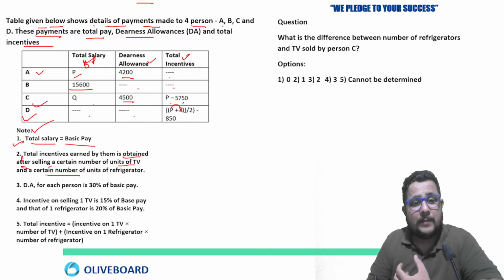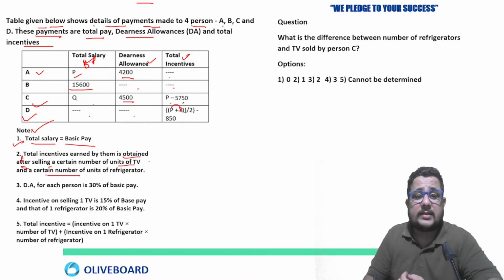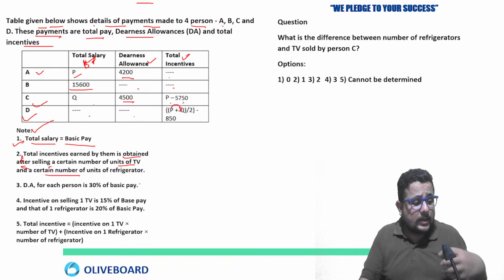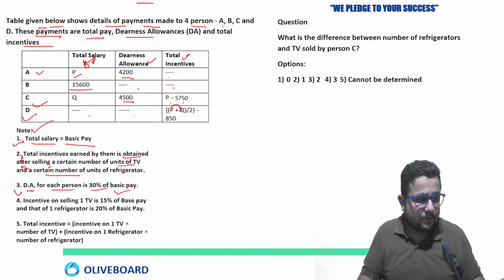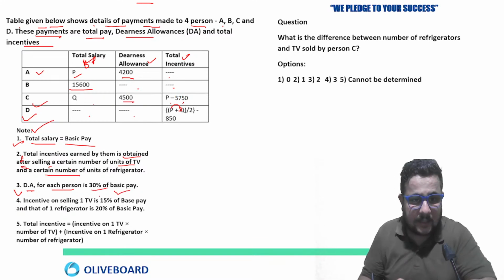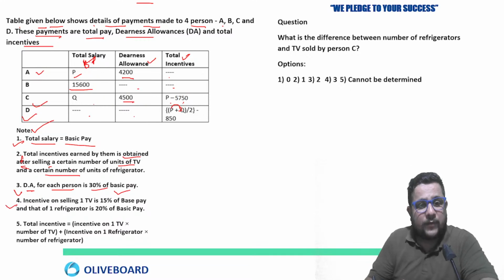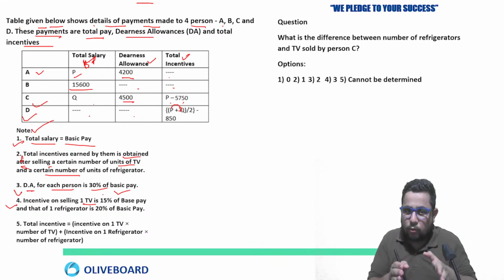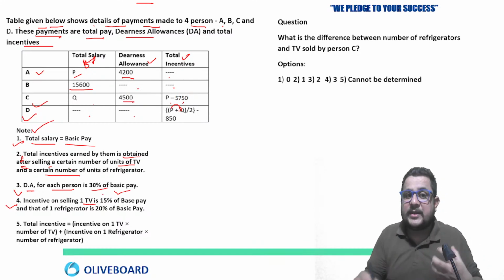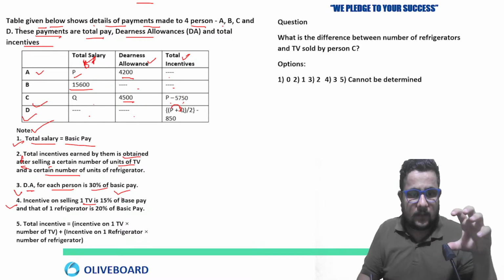So incentive will be earned when they sell a certain number of TVs or refrigerators. Third, DA for each person is 30% of the basic pay. DA is also given, this is 30% of the basic pay. And fourth, incentive on selling one TV is 15%. So every detail I'm going through first, the approach which we are following here.